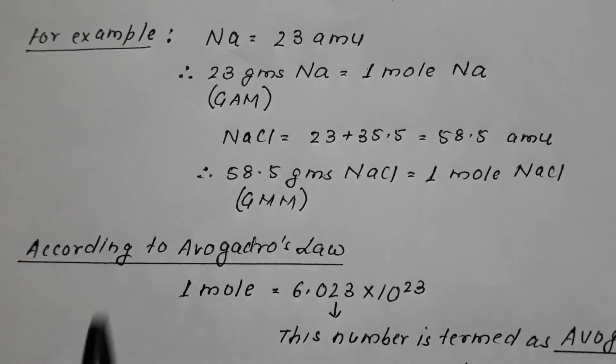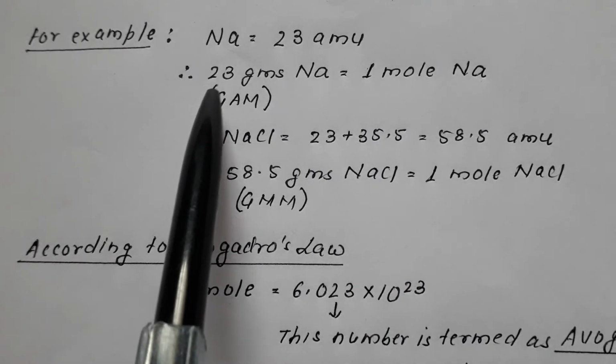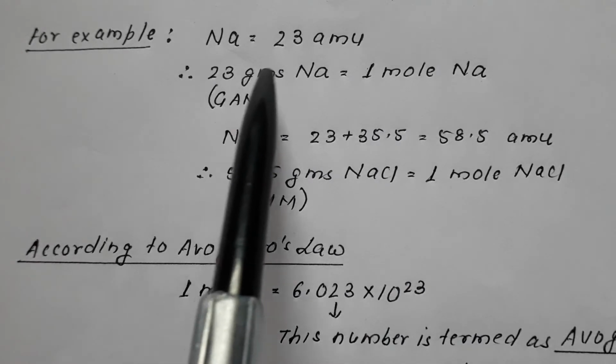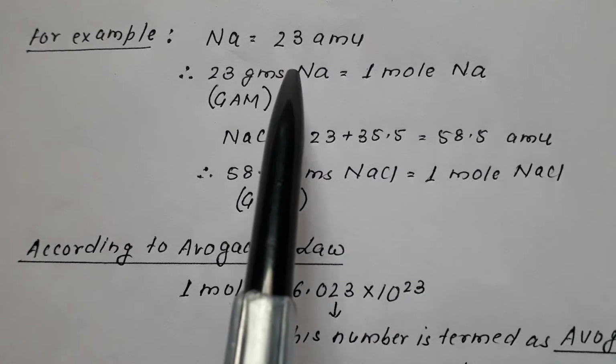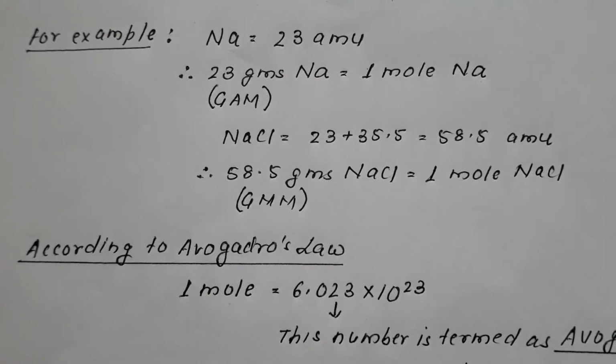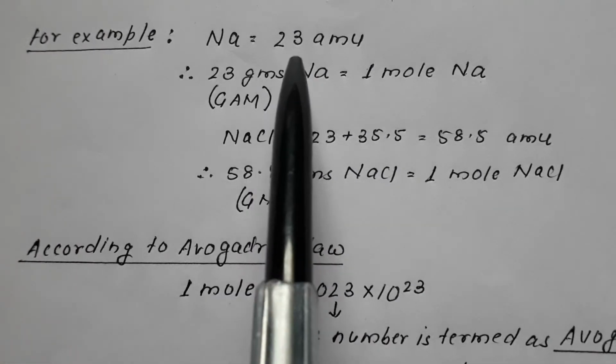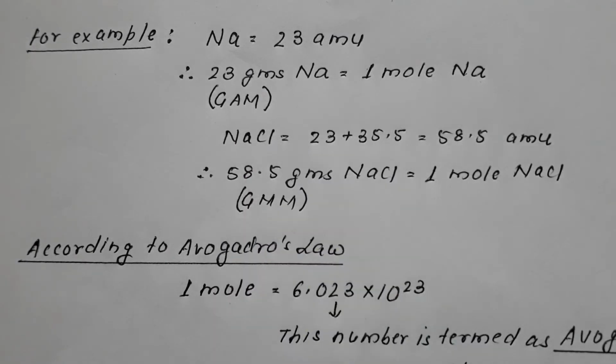For example, the atomic weight of sodium is 23 AMU. For sodium, the atomic mass is 23 atomic mass units.